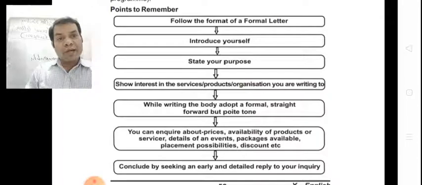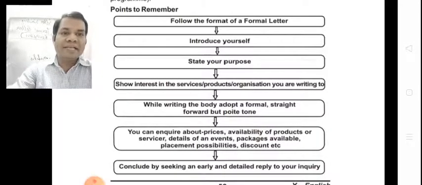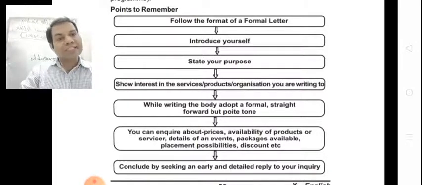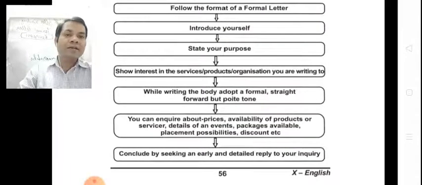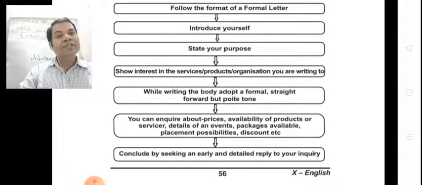You can inquire about prices, availability of products or services, details of events, packages available, placement possibilities, documents, etc. Conclude by seeking an early and detailed reply to your enquiry.